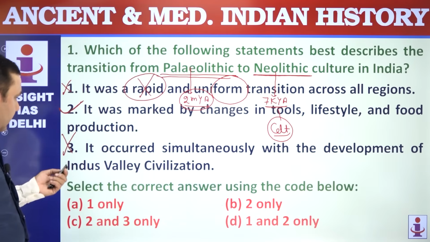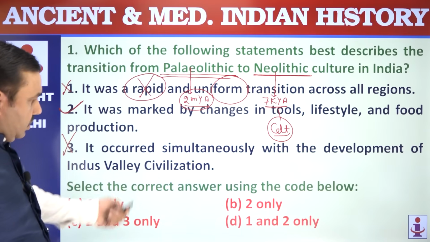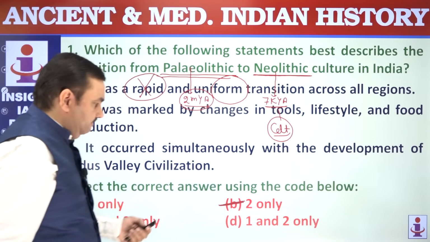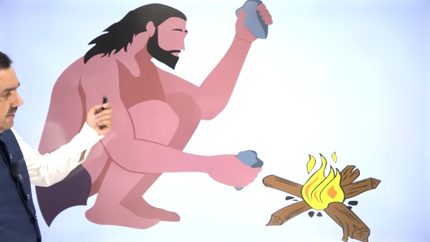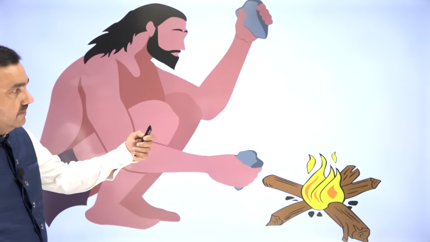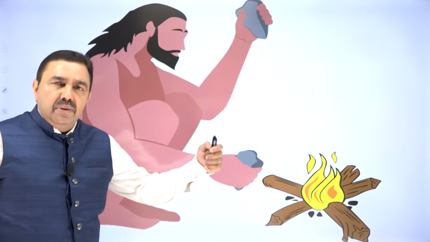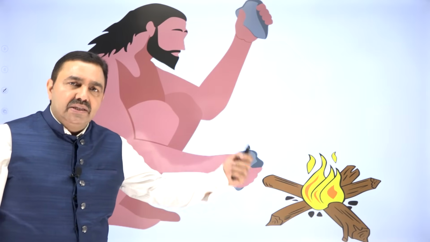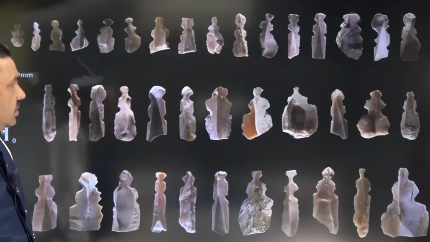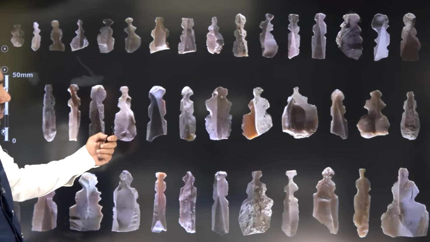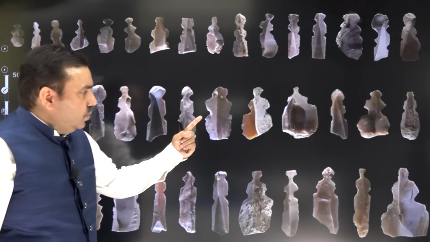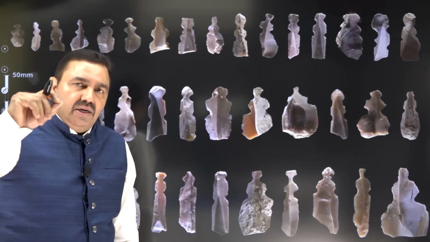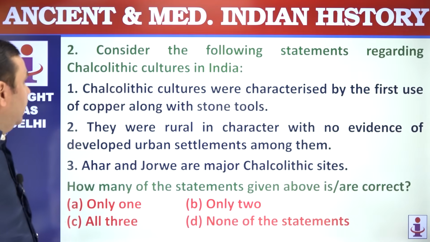So 1 and 3 are incorrect. Second is correct. Option is 2 only. That is B. So Neolithic man was learning how to start fire. It was early phase, but man was evolving through extreme hard work. Man was adapting to the prevailing circumstances or geoclimatic conditions. These kind of stone tools were used, and these tools were given specific shapes through slow process by hitting one stone with another stone.